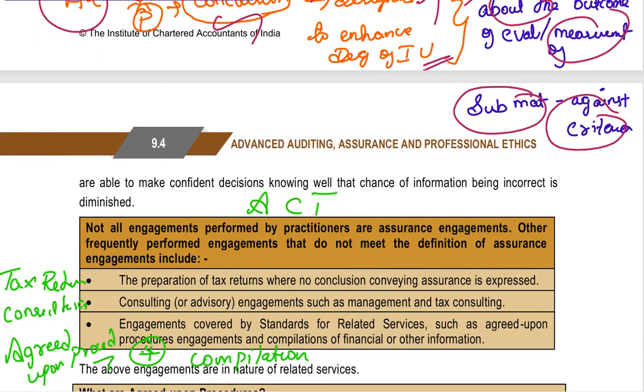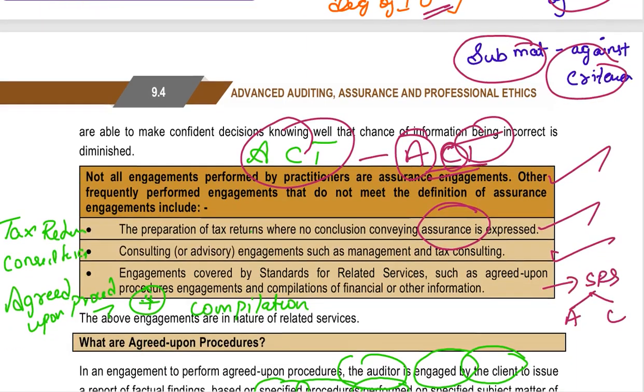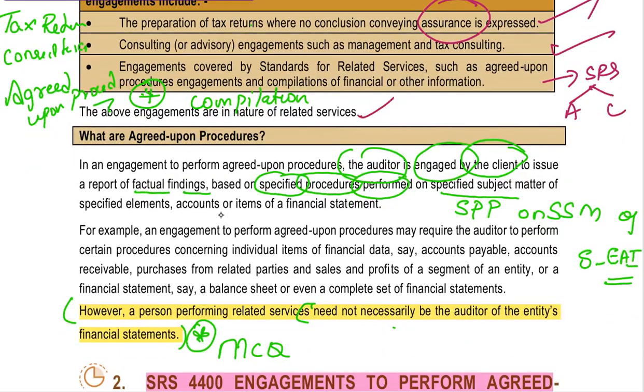So is the auditor always going to perform the assurance engagement? No. He is going to act as a practitioner. So what is that act? Here it is SRS: A stands for agreed upon procedures and compilation engagement, C stands for consultancy engagement such as management or tax consulting, and T stands for preparing the tax return, where he is not going to give any assurance. So these areas are the related services, right? It is in the nature of related services.